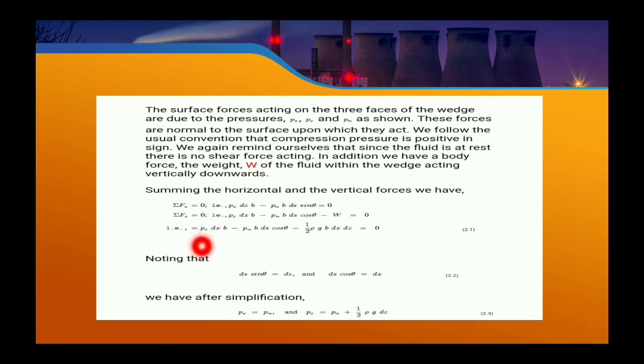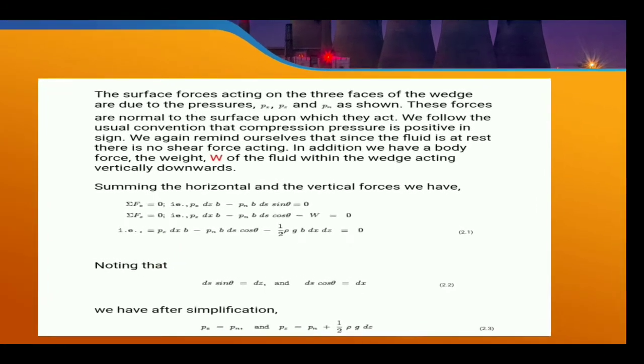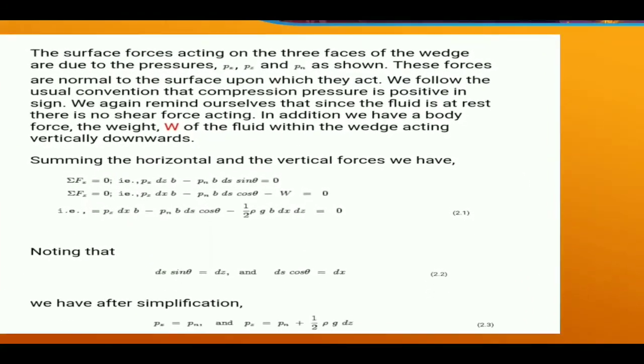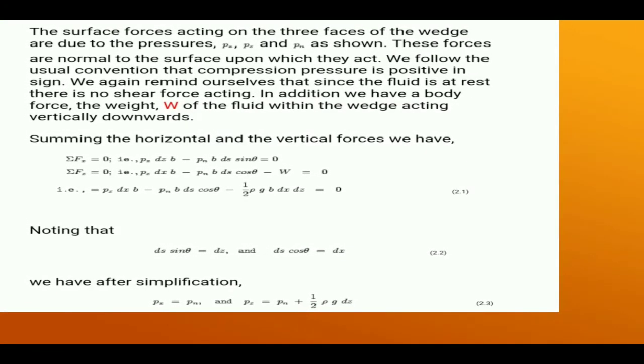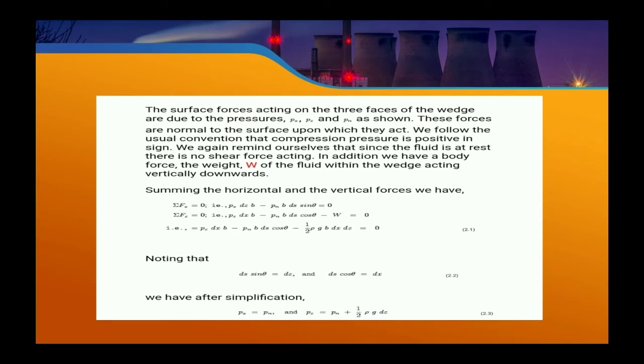From that, ds sin theta equals dz and ds cos theta equals dx. So after simplification, Px equals Pn and Pz equals Pn plus half rho g dz. So you can see what the pressure is and how it is given to the body.